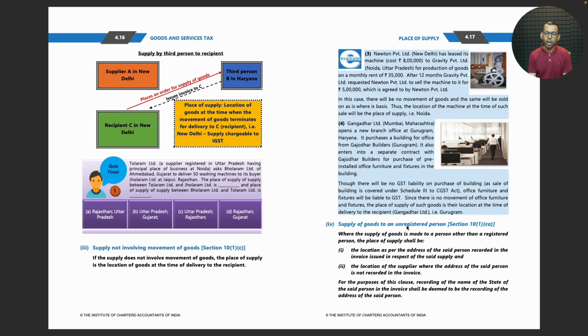Okay, supply of goods to an unregistered person. Section 10 subsection 1 clause CA: where the supply of goods is made to a person other than a registered person, the place of supply shall be the location as per the address of the said person recorded in the invoice issued in respect of the said supply, and the location of the supplier where the address of the said person is not recorded in the invoice. For the purpose of this clause, recording of the name of the state of the said person in the invoice shall be deemed to be the recording of the address of the said person.